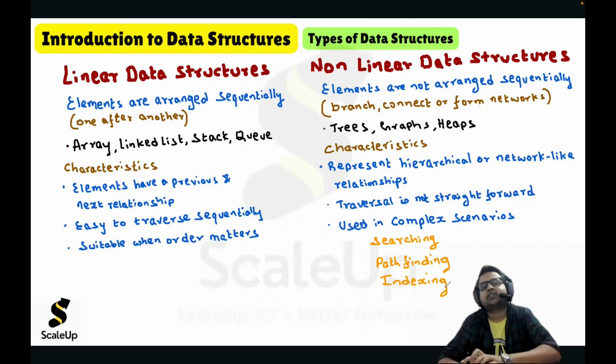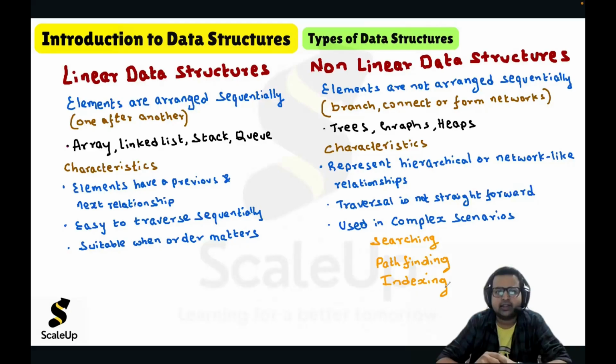And linear data structures are simple. And in simple scenarios, linear data structures will help us. It will solve our problems. But for complex scenarios, you can go with non-linear data structures. So these are the types of data structures which we discussed.